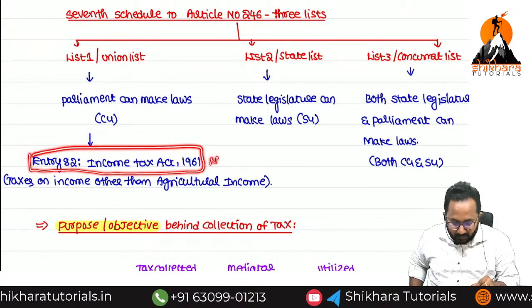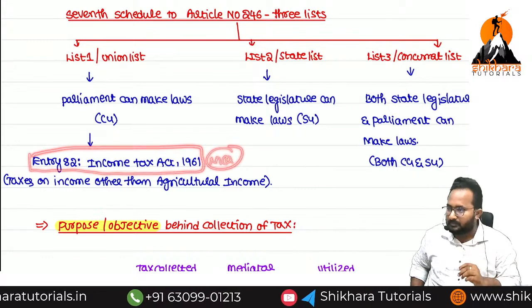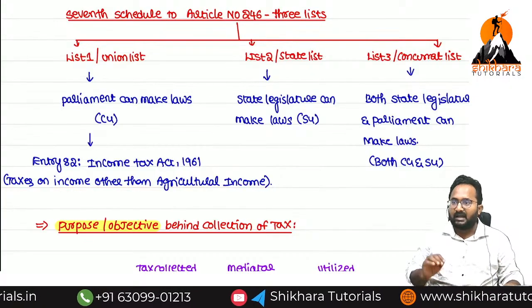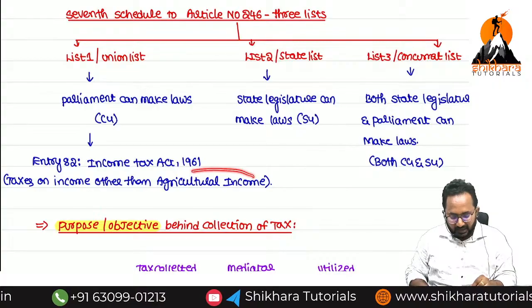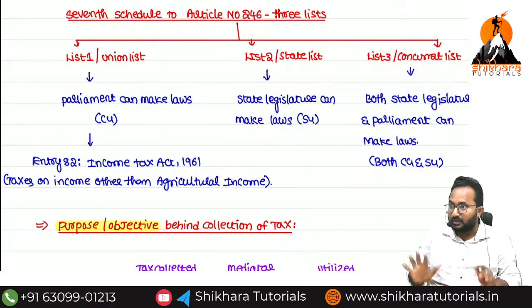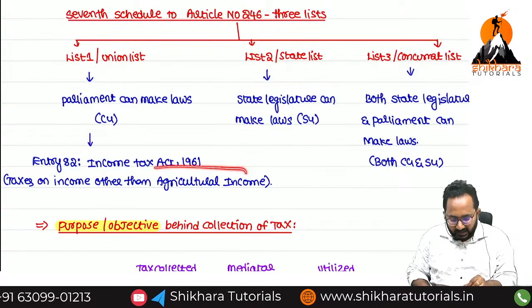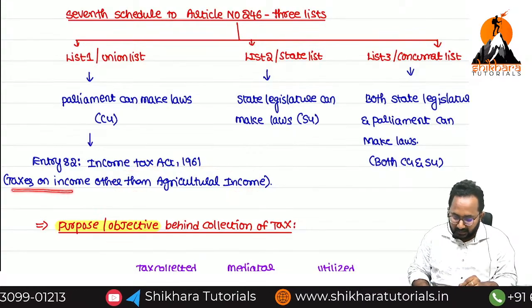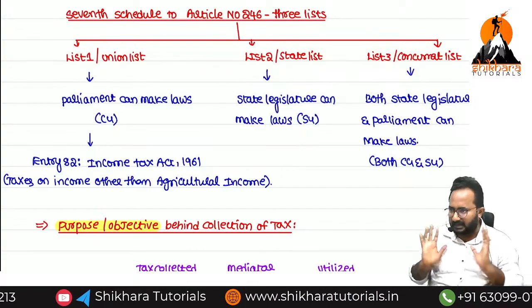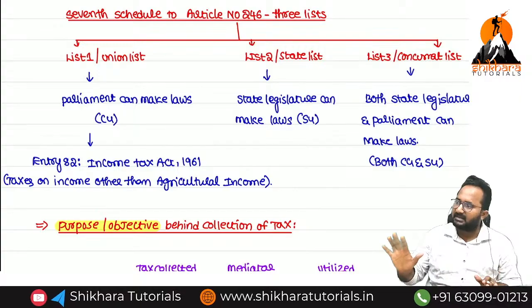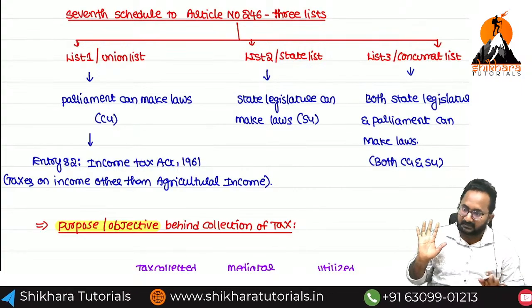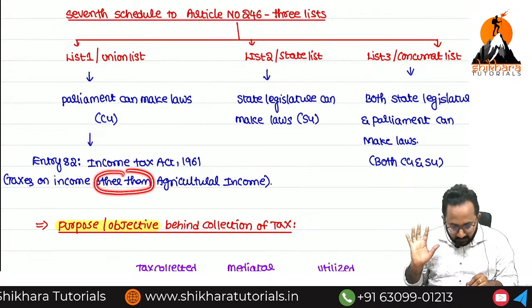This is an important 2 marks MCQ. So this law says tax on income other than which income? Agricultural income. That means if any agricultural income is there, is that taxable or exempt? Exempt. No need to collect the tax on agricultural income, but other incomes are taxable. Example, I have a salary income, that is taxable. I have a business income, taxable. I have a house property rental income, taxable. But which income is not taxable?